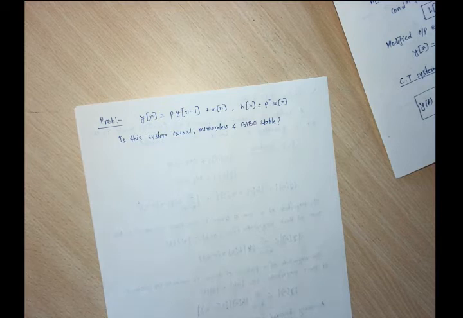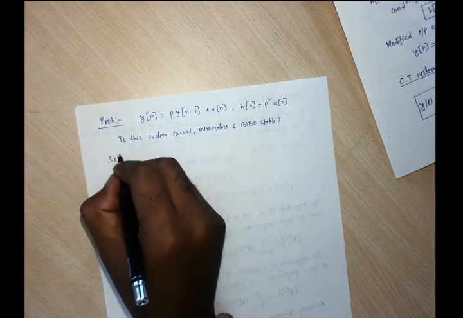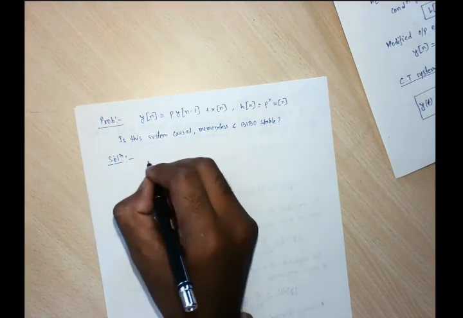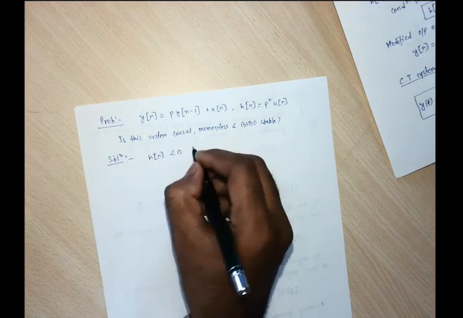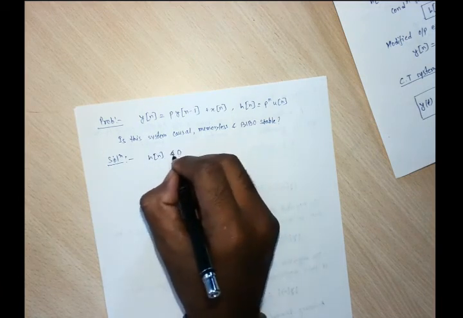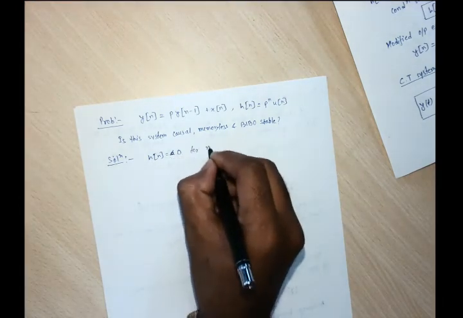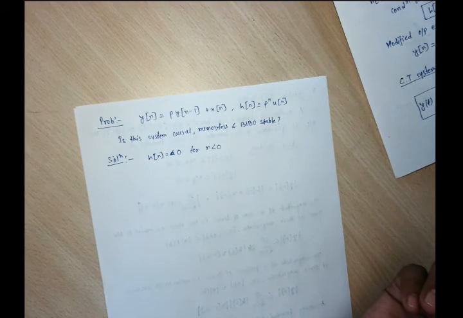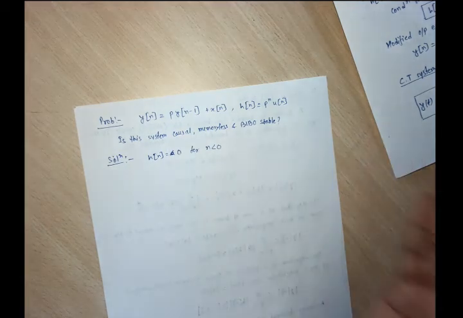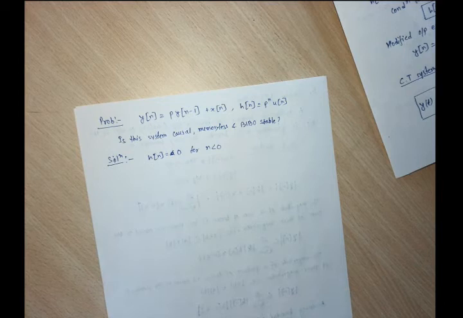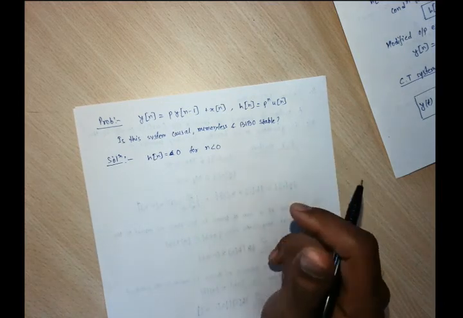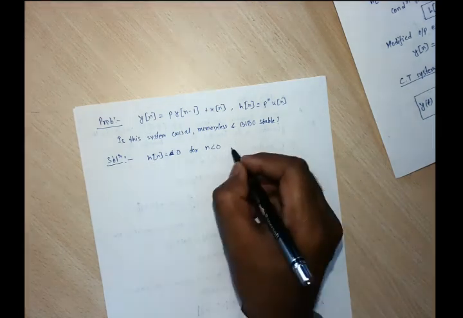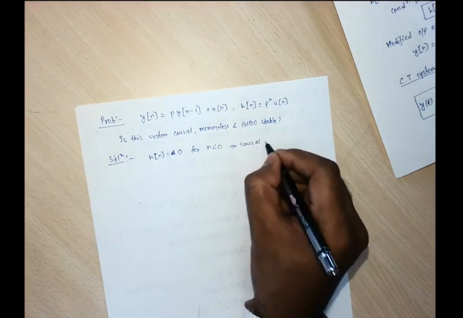That is, hn is 0 for n less than 0. The impulse response is completely 0 for n less than 0, that is, it exists on the right hand side, so it acts upon the present input and the past input both. So it is a causal system.